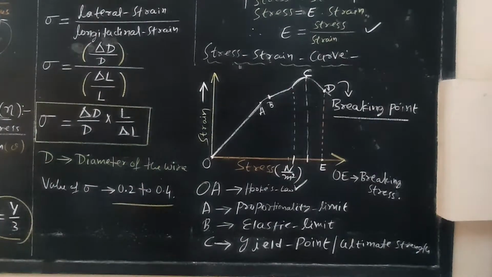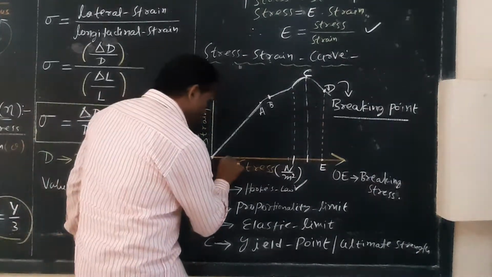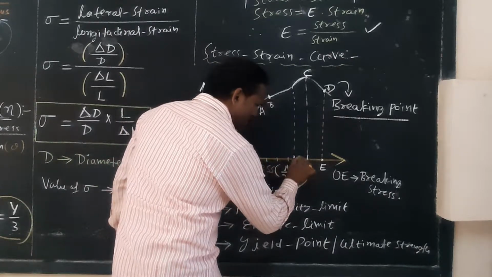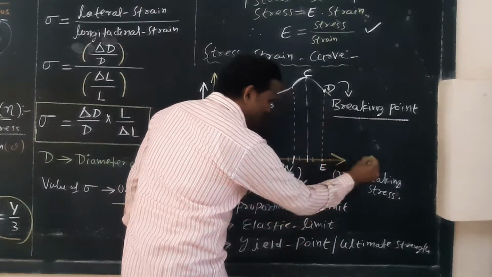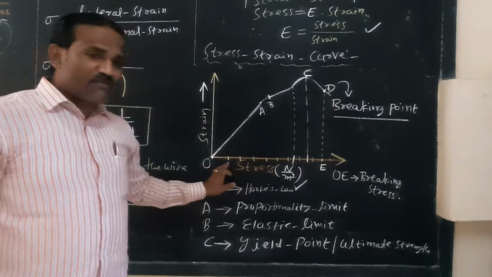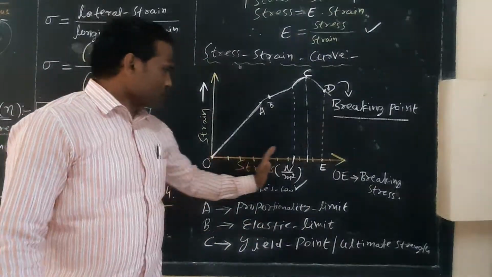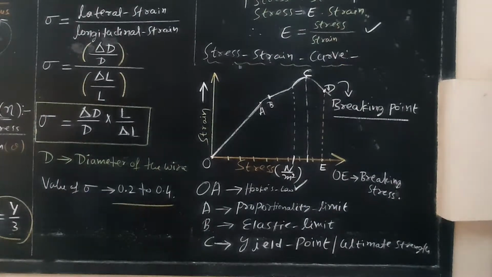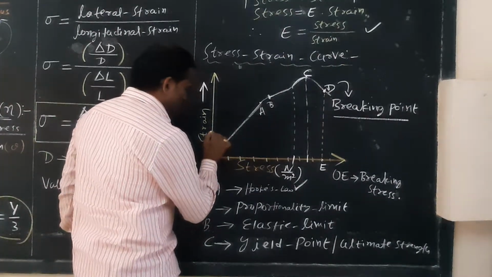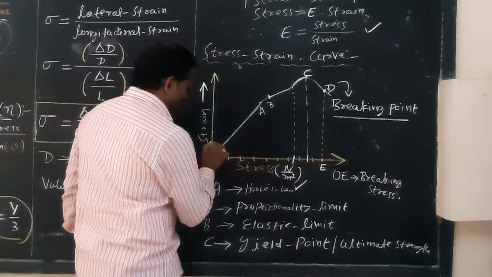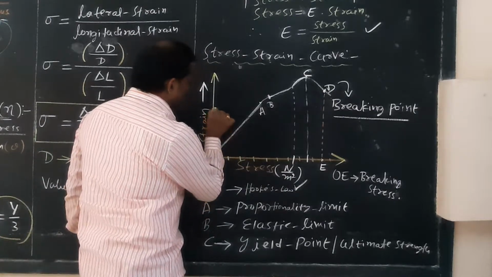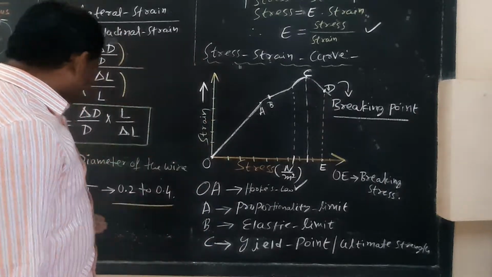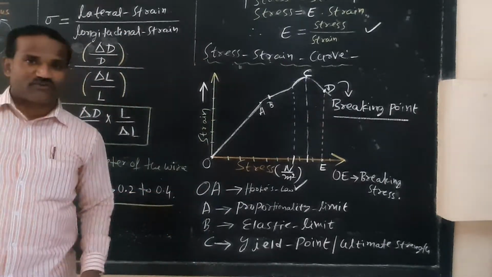As you keep on increasing the stress, first is 1 Newton per meter square, 2, 3, 4, 5, 6, 7, 8, 9, 10, like that. So 1 Newton per meter square is the stress. Right? So this is strain, corresponding strain is also. Strain does not have any unit, strain is a value 1, 2, maybe 0.1, 0.2, 0.3, 0.4, 0.5, 0.6, because the values of the Poisson's ratio lie from 0.2 to 0.4, that's why.